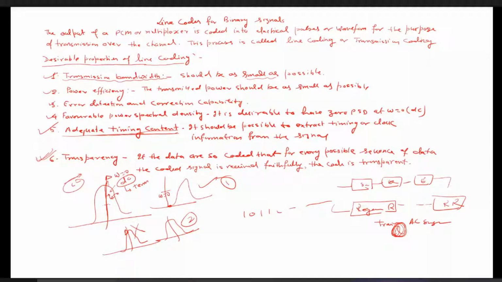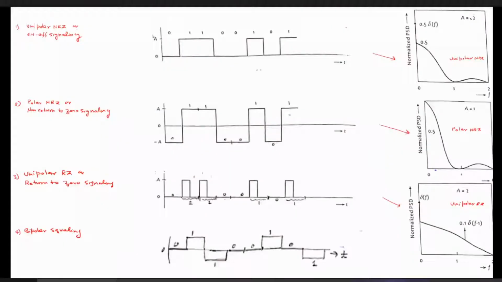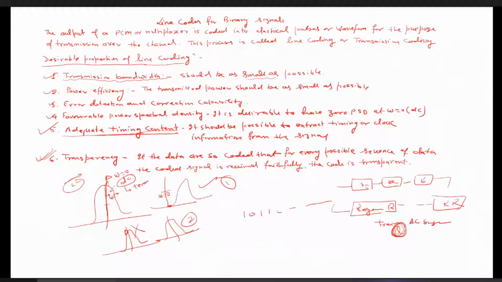So these are the 6 properties which must be satisfied by the line coding techniques: the transmission bandwidth should be low, power efficiency, transmission power should be low, it should have error detection and correction capability, it should have favorable power spectral density, as I told you, and it should have adequate timing content and transparency. Now the question arises, what are the various types of line coding techniques? Unless we know the various types of line coding techniques, how can we differentiate and how can we determine which one has better performance than another?